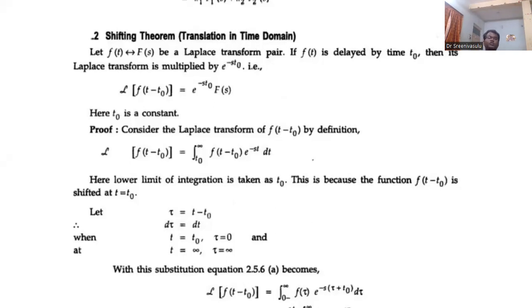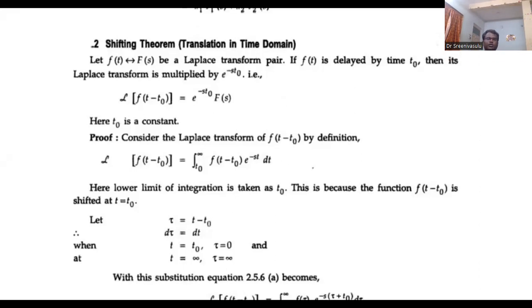Today we are going to discuss the Laplace transform properties, in this the time shifting property. Now, the Laplace transform of f of t is F of s. Suppose the signal, whether it is delayed or advanced, is represented mathematically like f of t minus t naught or f of t plus t naught. Here f of t minus t naught means it is a delayed signal. This t naught is a constant, t is a variable.